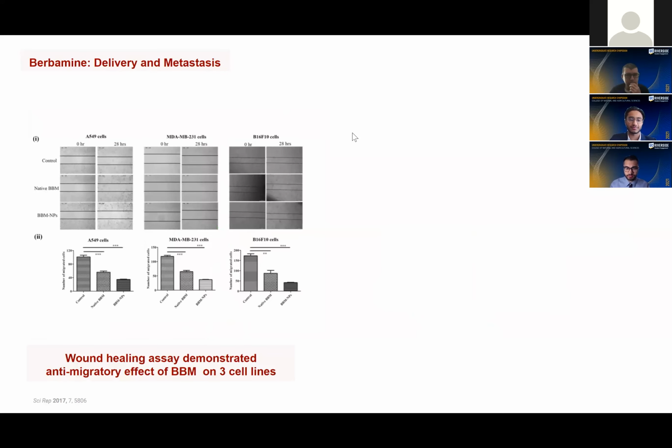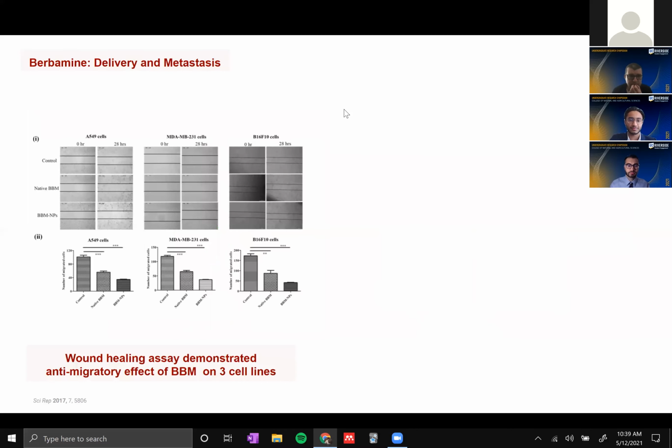As Yaseen has mentioned, berberine is also an interesting anti-cancer agent. Today, we'll be touching on briefly its biological implications and structure-activity relationship, specifically its binding to certain proliferative proteins. We can learn a lot about drug delivery and metastasis from the use of berberine.